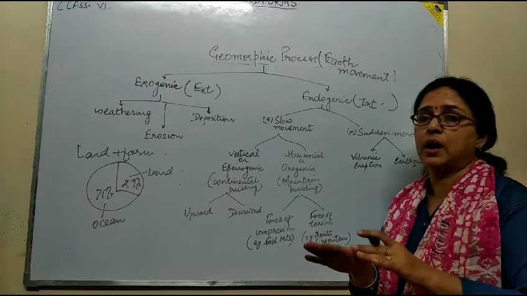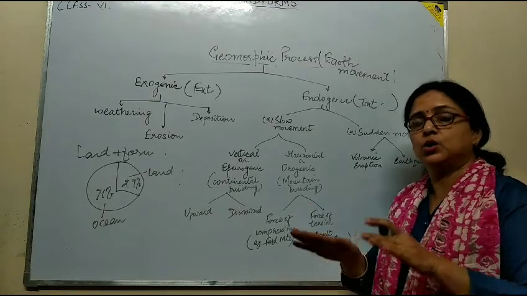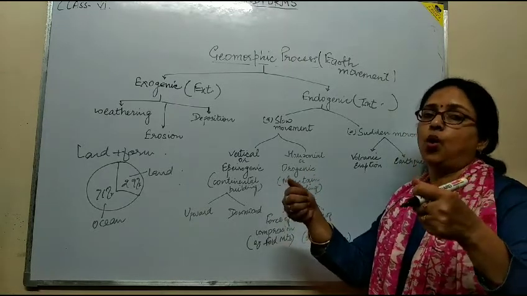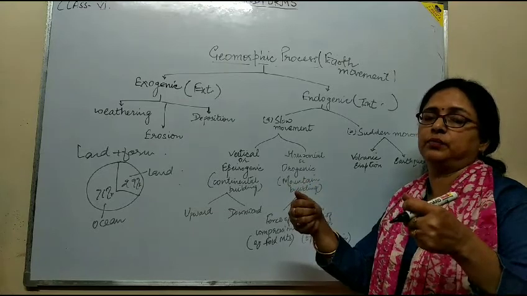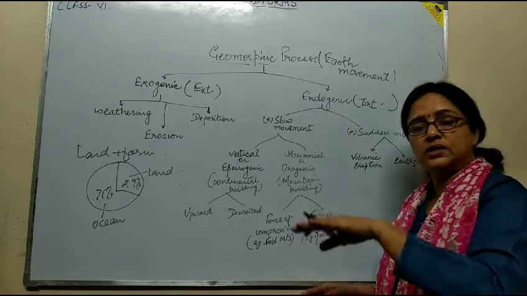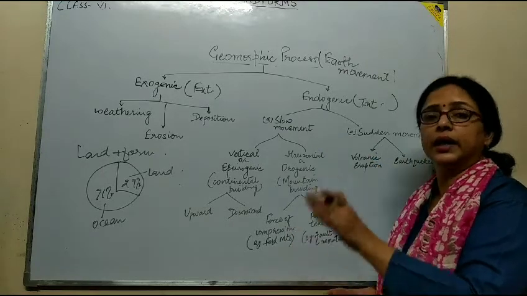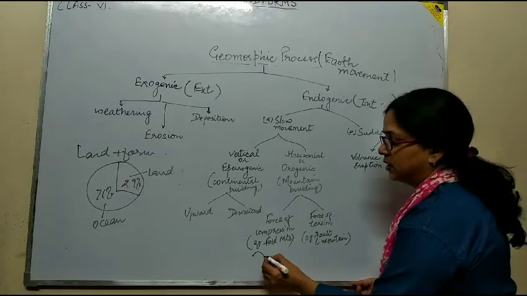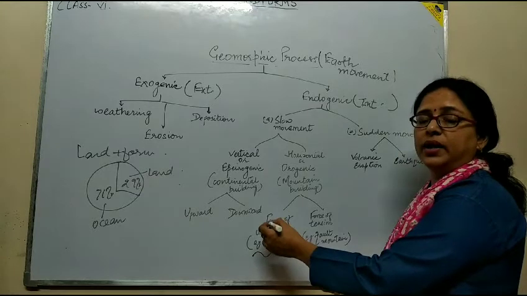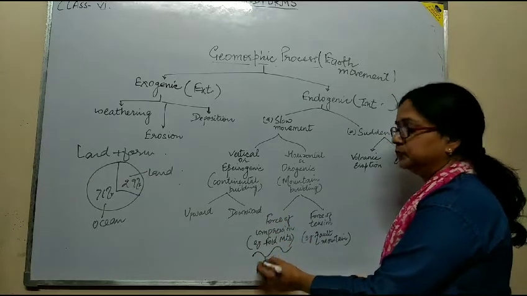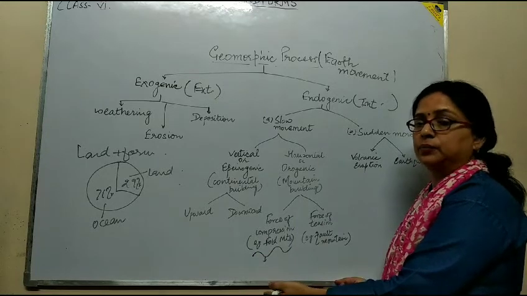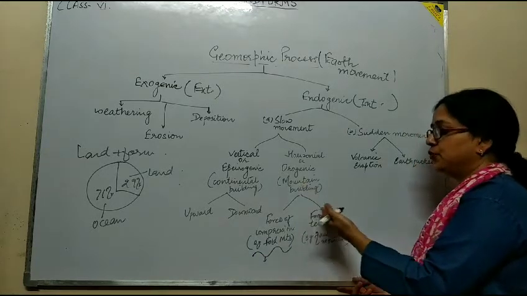I gave you an example of a towel. When there is compression from opposite sides on the earth's crust, some part of the earth is uplifted while some part gets depressed. The formation is like this. The uplifted part is called an anticline, while the depressed part or trough is called a syncline.